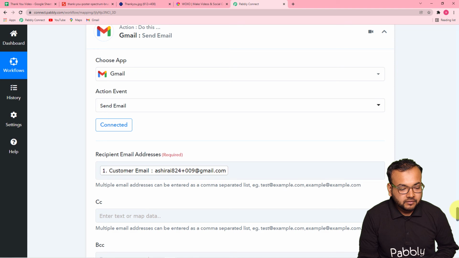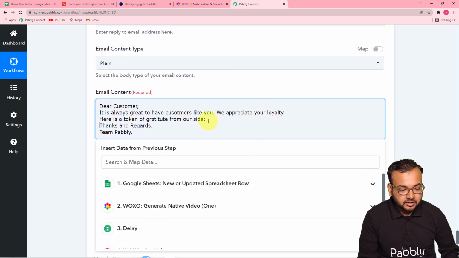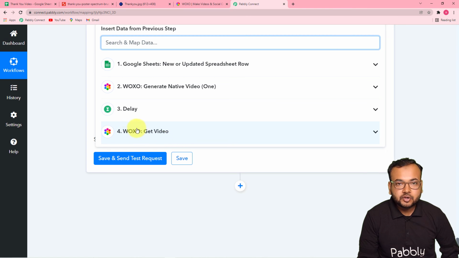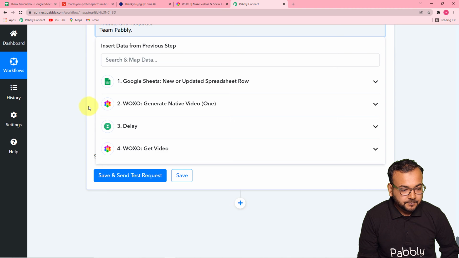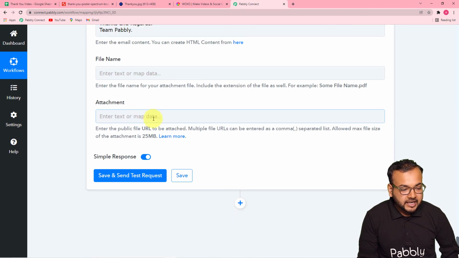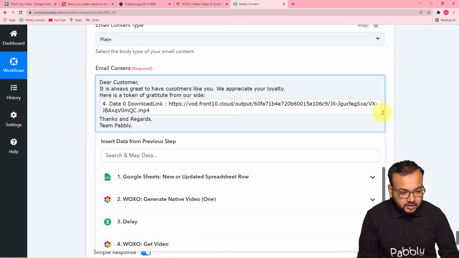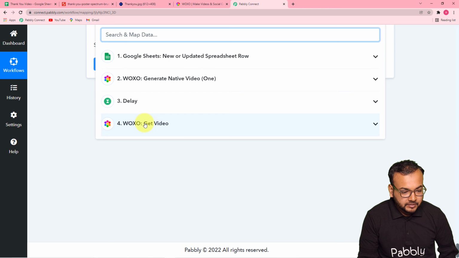Okay, so come back to our email step, and here click on the place where you want to attach the video, and you will find all these previous steps here. And from this Voxo get video option, just map the download link here like this. Okay, and we have completed our email. And here in this attachment, if you want to put the link, okay, so let me do one thing. I am going to map the download link in the attachment here from the Voxo.